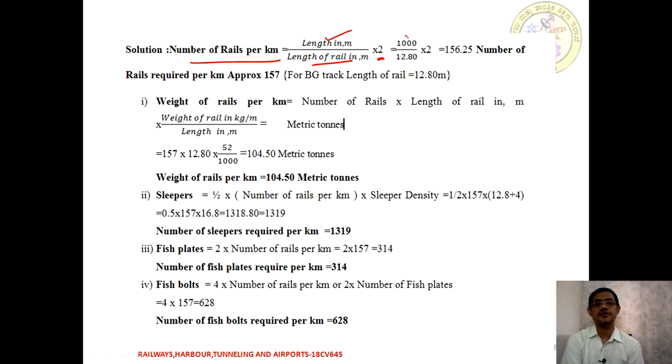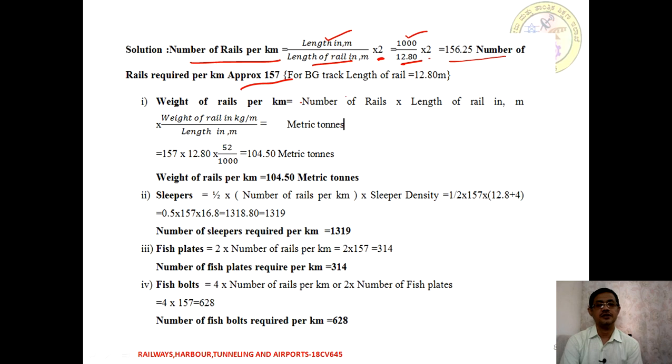In this problem we are asked to calculate per kilometer or 1000 meters. It is a BG track, the length of rail we are using is 12.8 meters, multiplied by 2. So approximately we end up with 156.25, or otherwise approximately 157 rails required. Moving on to the weight calculation.